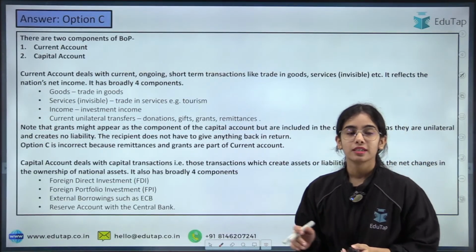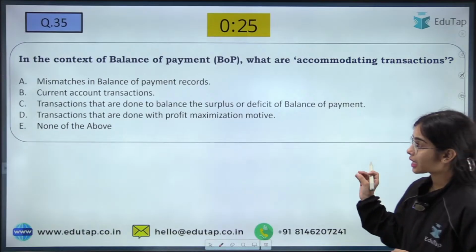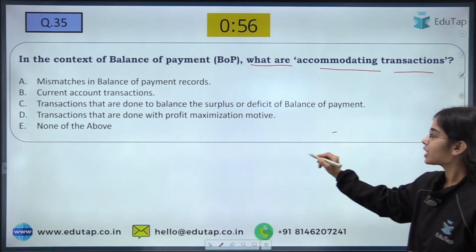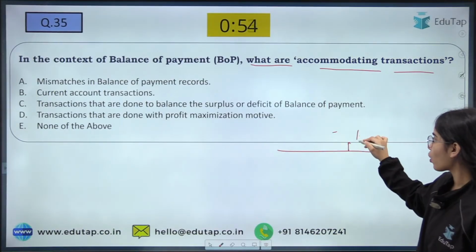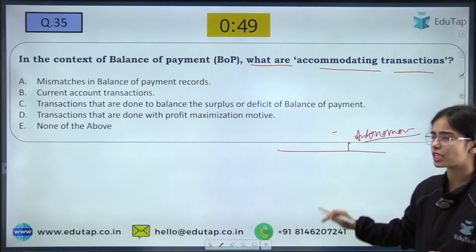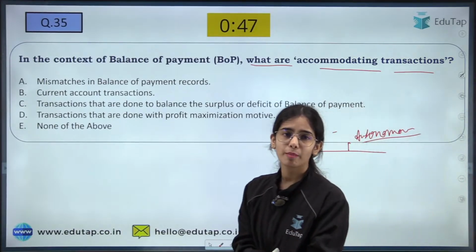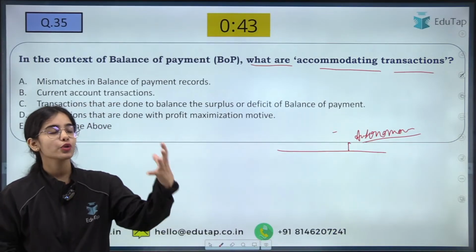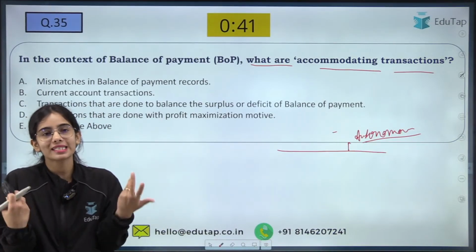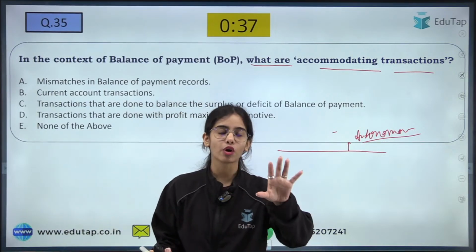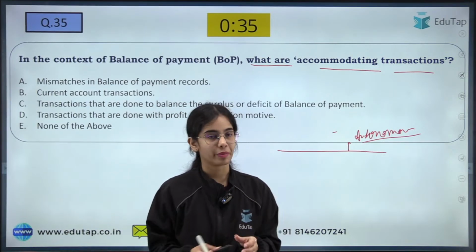Now next, in the context of balance of payment, what are accommodating transactions? There are two kinds of transactions. There are autonomous transactions. Autonomous means independent transactions. You do not care about the balance of payment situation. You are just exporting because you want to earn profits. You are importing because you want to get satisfaction from that product. So autonomous transactions are independent of the situation in the balance of payment.